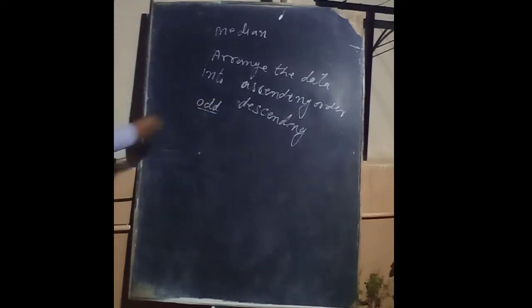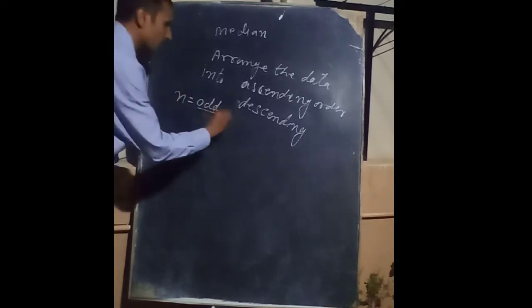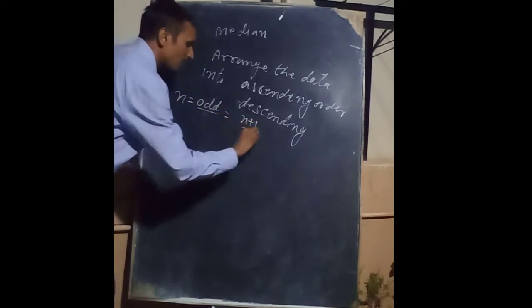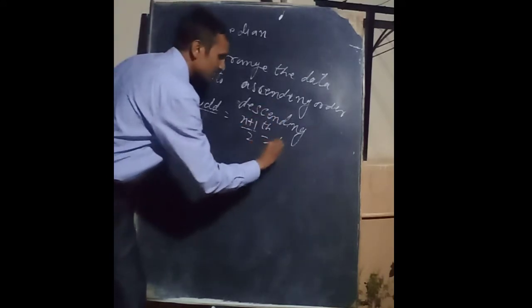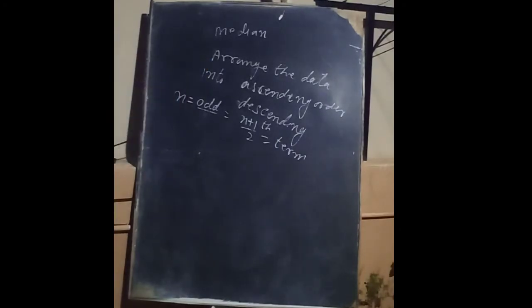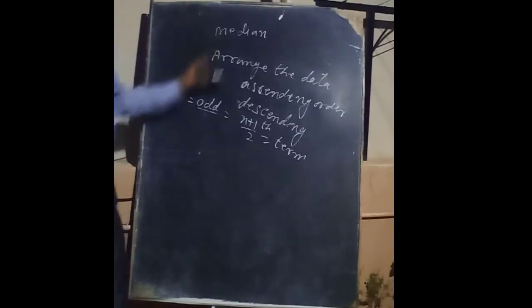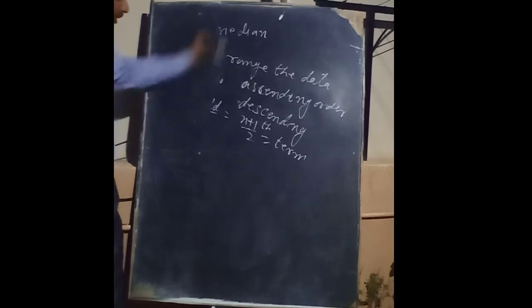if the term number n is odd, then you have to apply the formula (n plus 1) by 2, and that numbered term is the median. Suppose we take one example here.